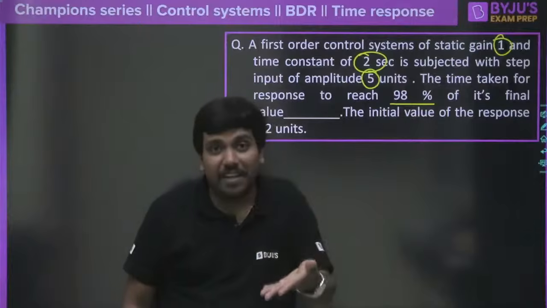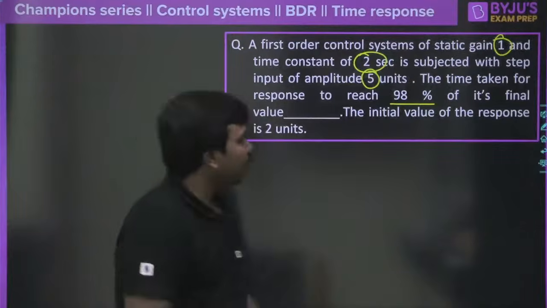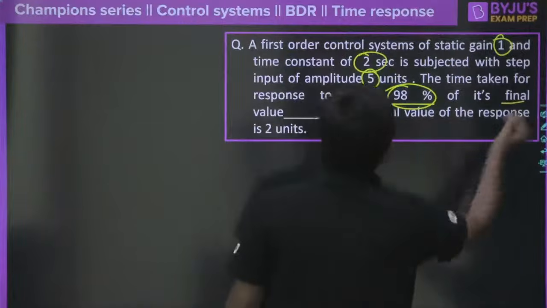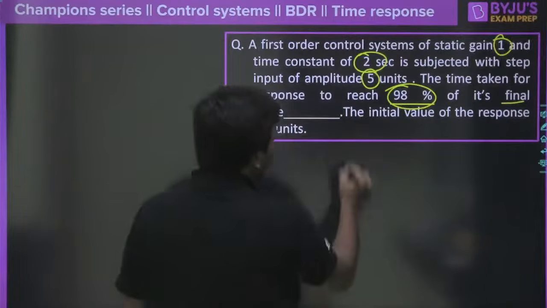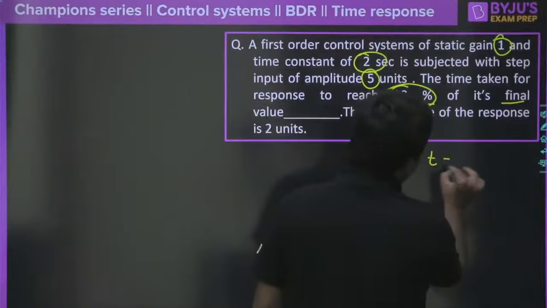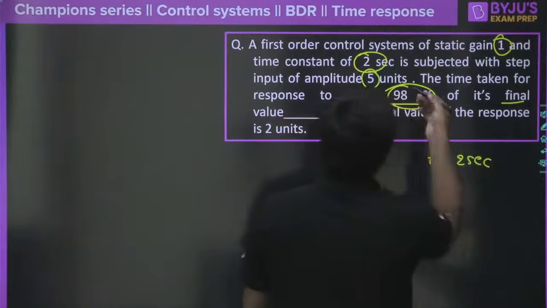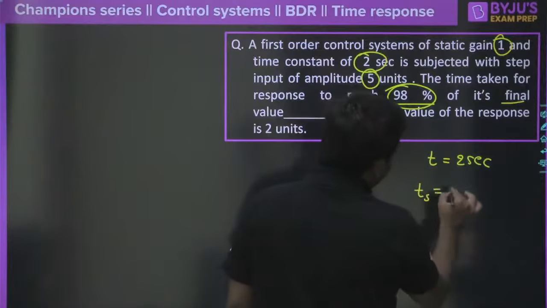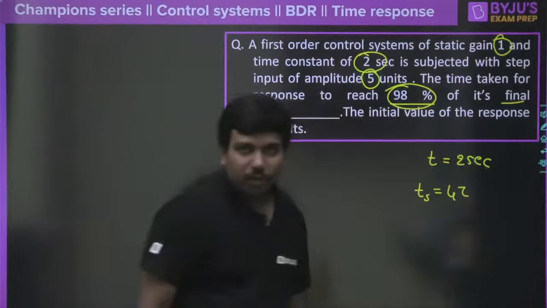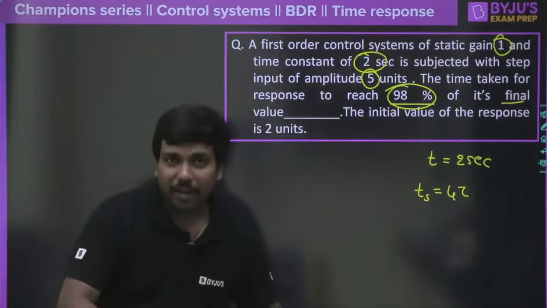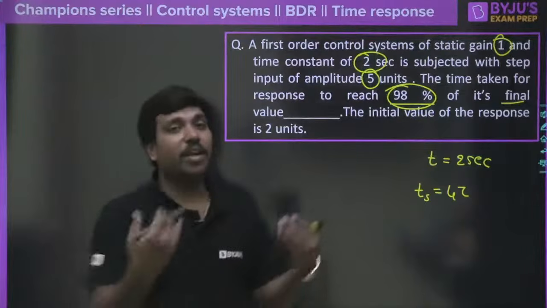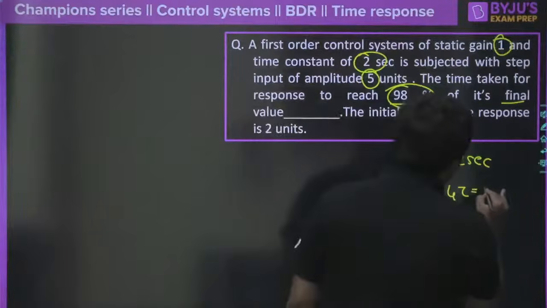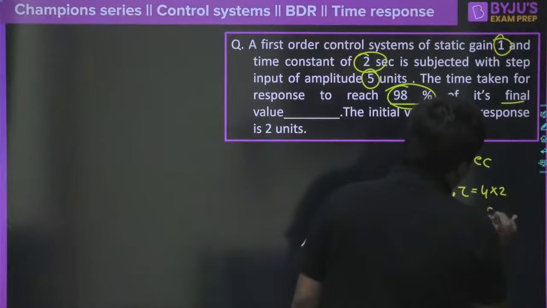No, that is the trick, na? Many students, what they do is, 98% of final value. Sir is asking 98% of final value. As the time constant is given like 2 seconds, you may directly take that. So the settling time, or time to 98%, is nothing but 4 tau. That means you may feel that the time required to reach 98% of the final value is equal to 4 tau, and you get 4 into 2 seconds, that is equal to 8 seconds.